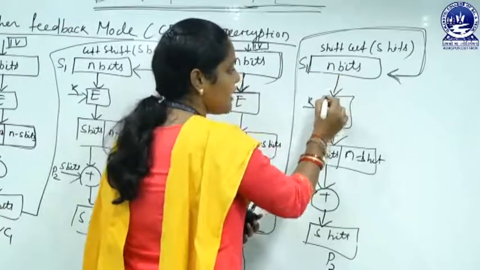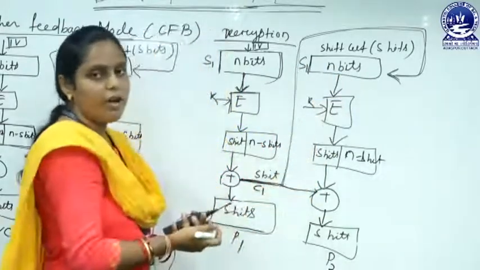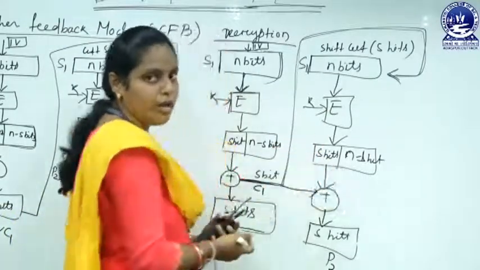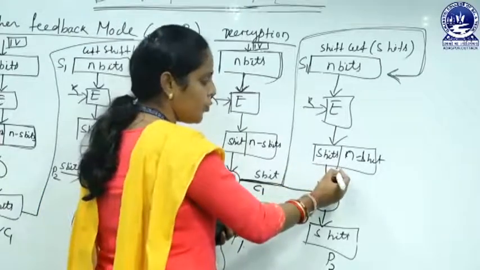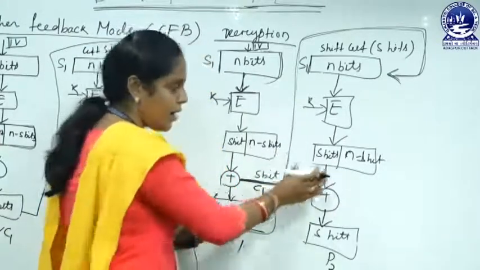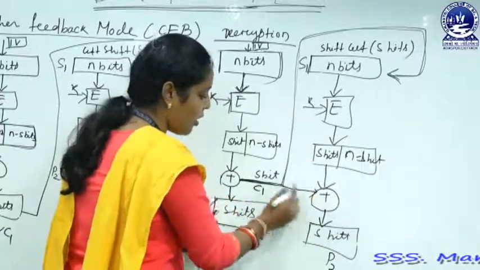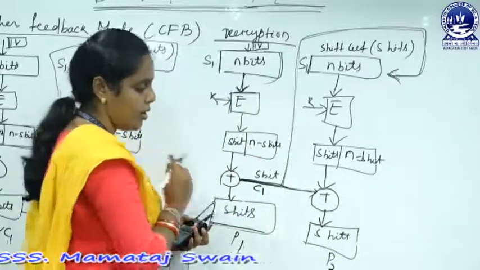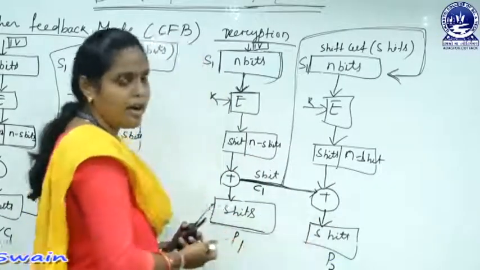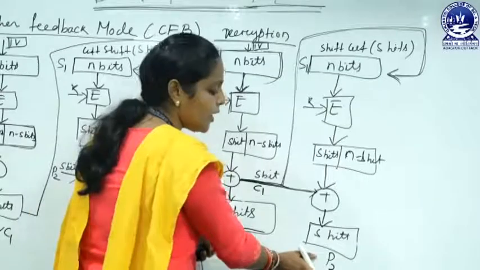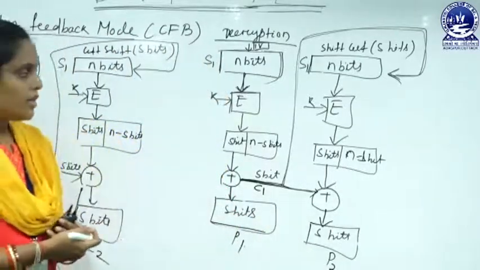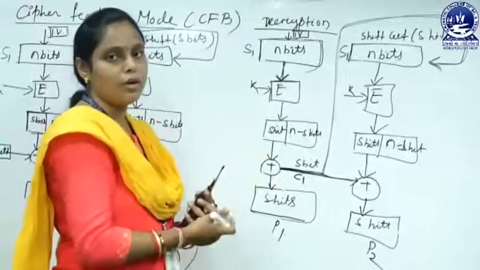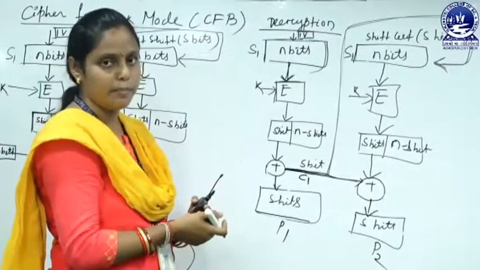This n bits is encrypted by using any one of the encryption algorithms and the key which gives us the n bits output. But from this n bit output we select the s bits. Now this s bits is exclusively OR with our first block of ciphertext, that is C1, which gives us the s bit output, that is the second block of our plain text. Similarly, you follow this process to decrypt the last block of our ciphertext, that is Cn.